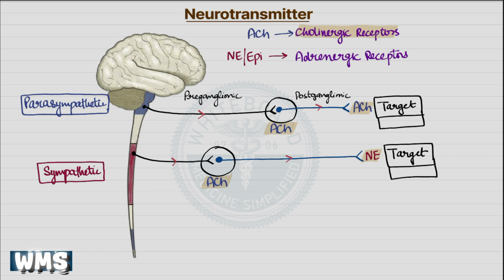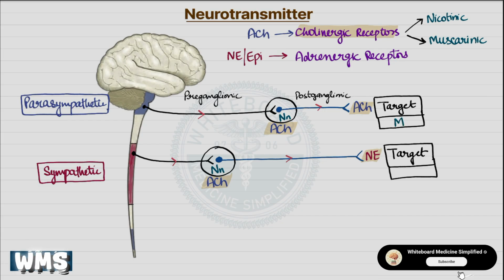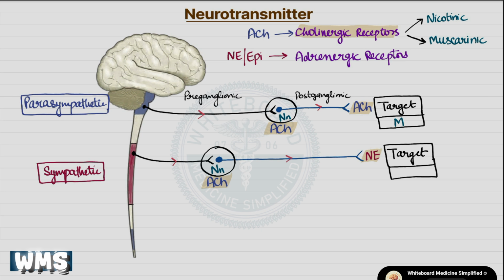Cholinergic receptors are further divided into two main types: nicotinic receptors and muscarinic receptors. Nicotinic receptors are present at the autonomic ganglia and help transmit the signal from the preganglionic to the postganglionic neuron. Muscarinic receptors, on the other hand, are present at the effector organs supplied by the parasympathetic nervous system, such as the heart, glands, and smooth muscles, where they produce parasympathetic effects.